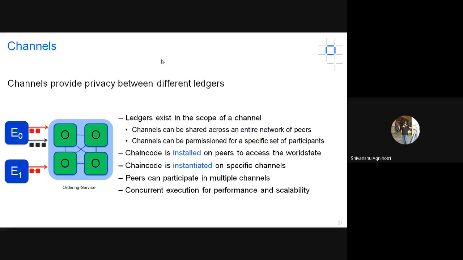Again, a peer can participate in multiple channels. As I've already discussed, suppose peers A, B, C, D are there, and A wants to communicate with B, and A also wants to communicate with C. We can create two channels, 1 and 2, where A is common to both channels, but B and C are different. For B and C there will be only a single channel, but for A there will be two channels.